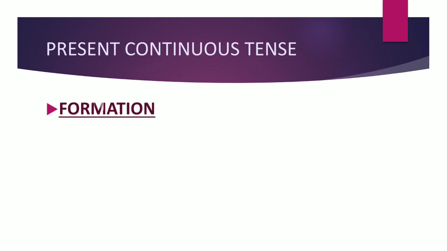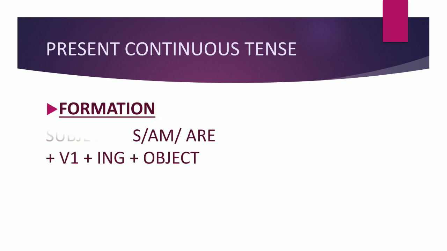So let's talk about the formation. Here we are using subject plus is or am or are, any one helping verb, then verb's first form and ing. We are adding ing with the verb, and then object. Ing form of verb we are using in this tense. Okay, so let's look at the example.